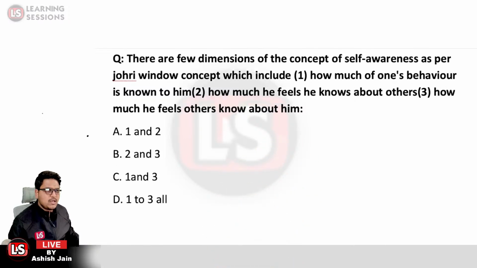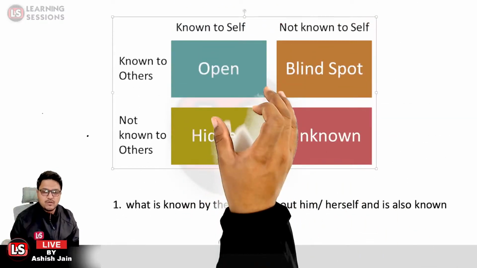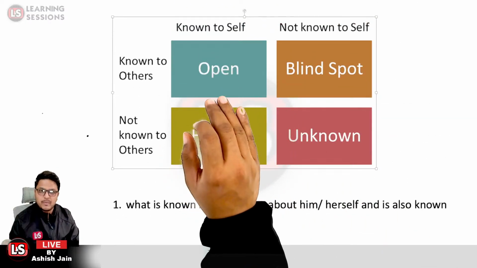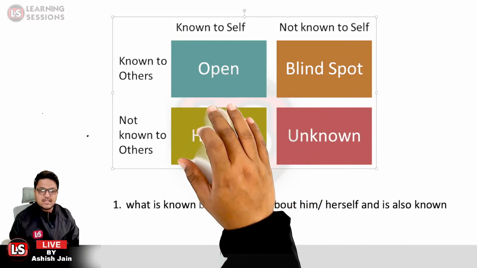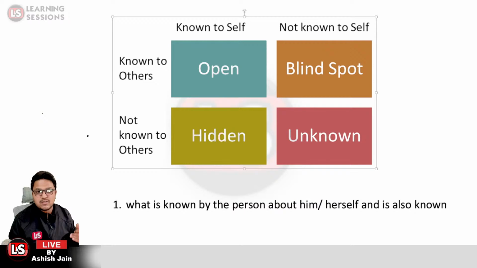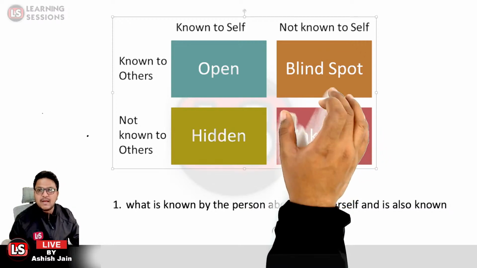So there should be no confusion. Let me explain this again. We just covered 4 areas. First of all, the area which is known to ourselves and to others, that is the arena or the open area. The area which is not known to ourselves but to the others, that is a blind spot, which we cannot see but the others can. Just try to remember it in such a manner. That is the blind spot or the dark blind self itself.